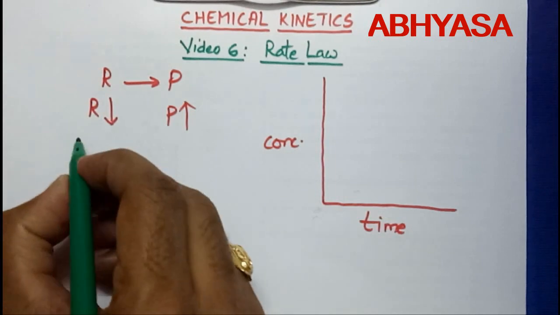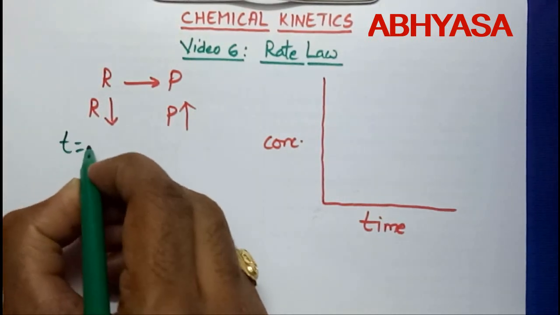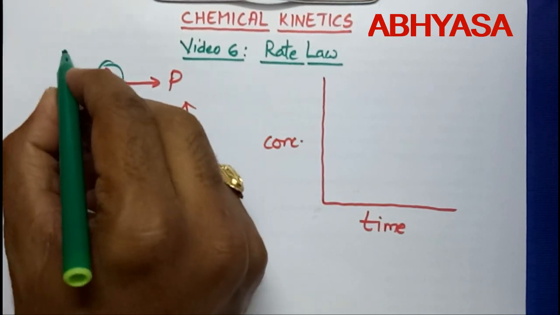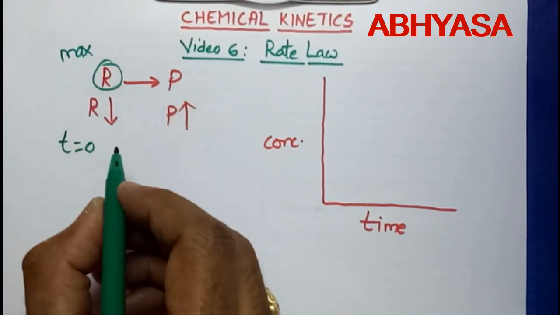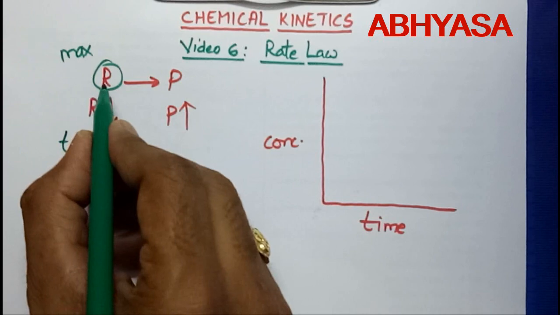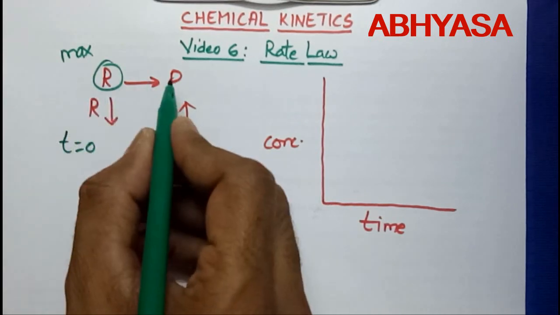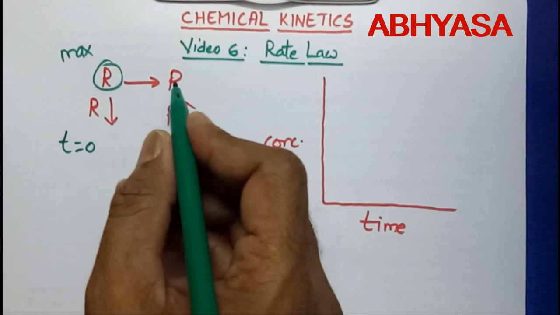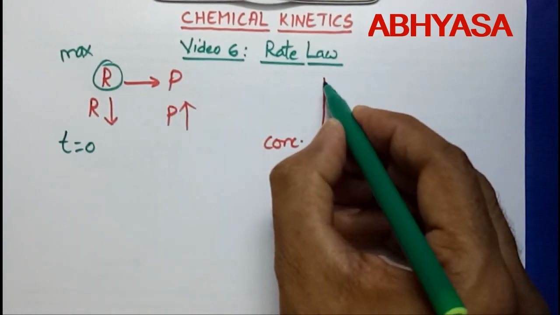At the beginning, that is when t equal to 0, the concentration of reactant is maximum, and with time some amount of reactant is converted into product. It means the concentration of reactant is decreasing with time. That we are representing like this.